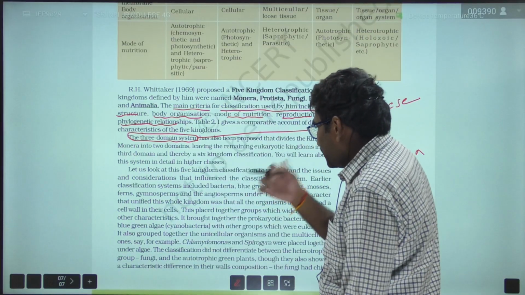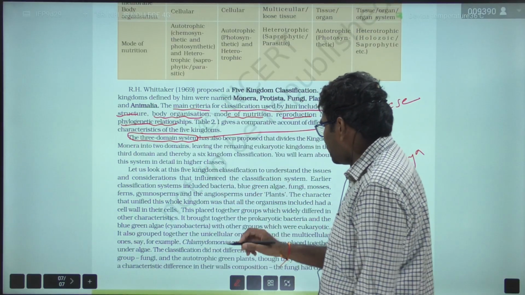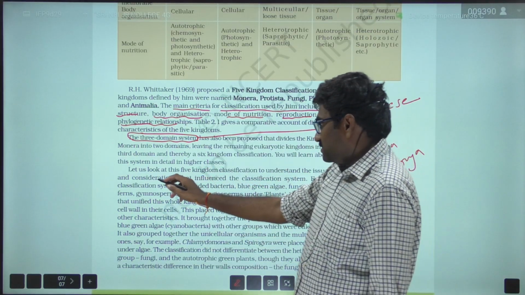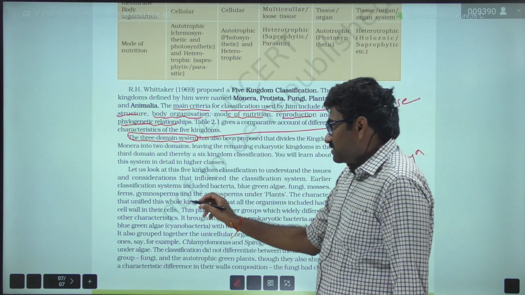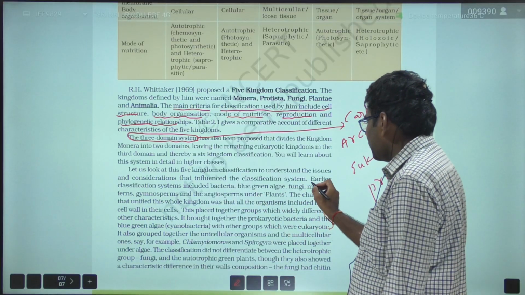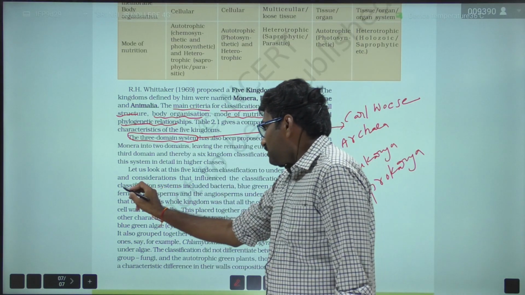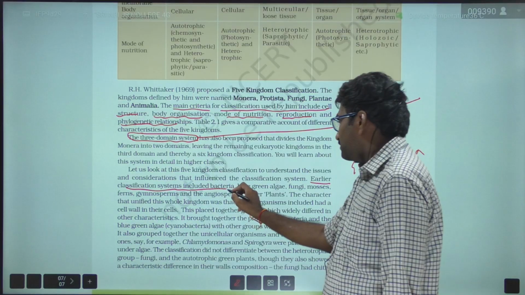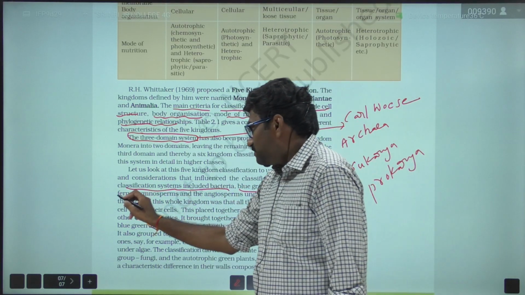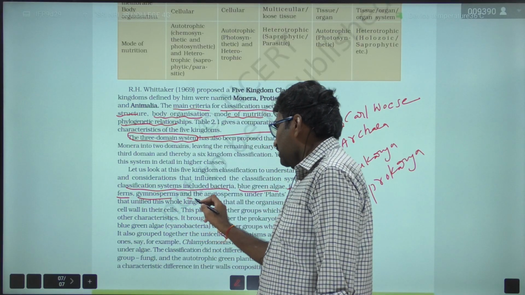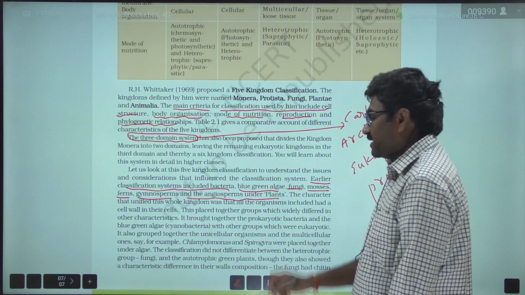And let us look at this 5 kingdom classification to understand the issues and considerations that influenced the classification system. Earlier classification systems included bacteria, blue-green algae, fungi, mosses, ferns, gymnosperms, and angiosperms under plants.